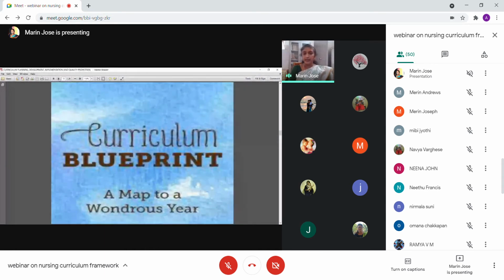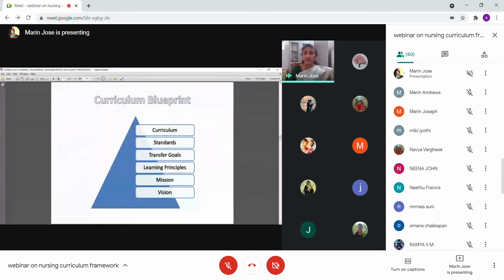Initially, when we think of curriculum, we have to work a little bit more regarding the curriculum. You have a curriculum with you, and when we think of curriculum, don't take it as syllabus. You can start with a syllabus from a particular university. Of course, you have a syllabus with you, but when we think of curriculum, it has wider aspects.